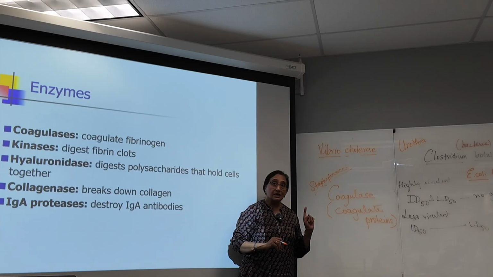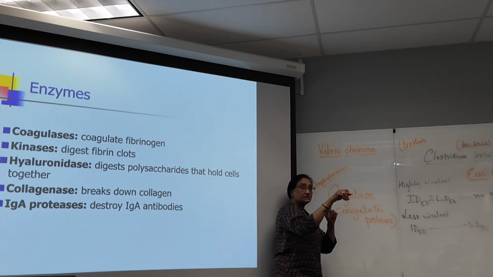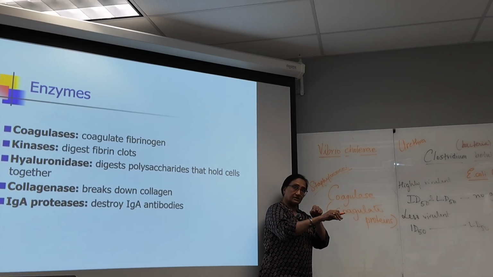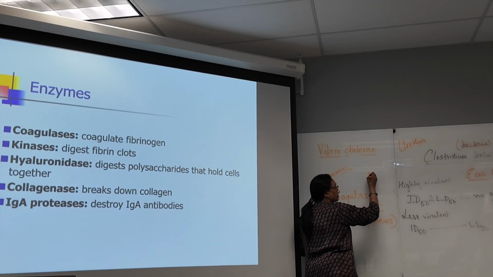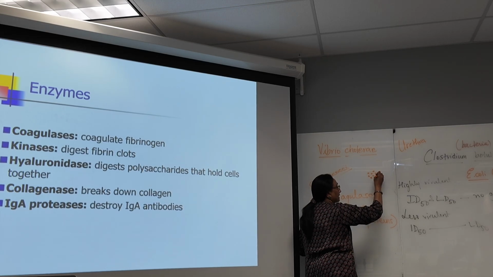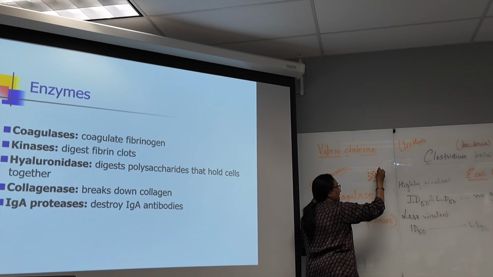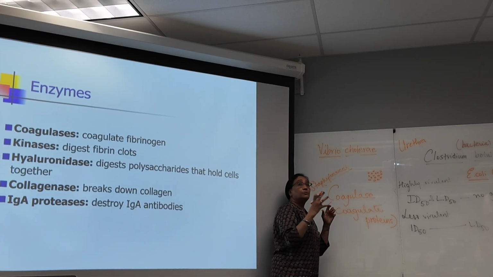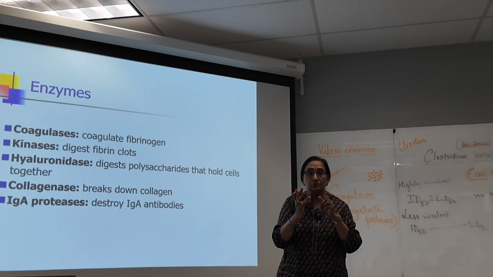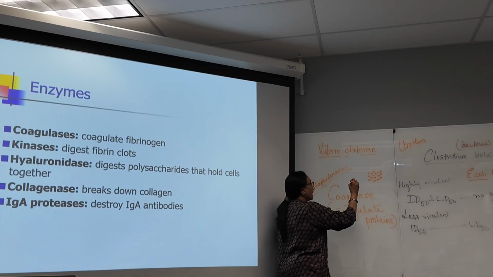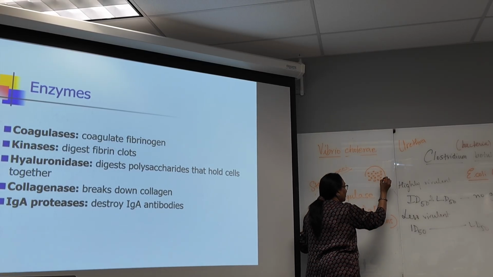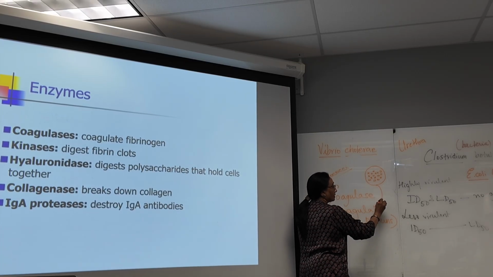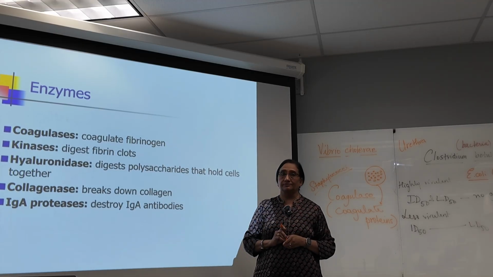So what does this help with? Let's say staphylococci gain entry into the skin through a wound, through a cut, and then they start multiplying. As they multiply, they produce this enzyme, and this enzyme will coagulate the proteins in the tissues or the connective tissue, so that this coagulated protein forms a wall around the multiplying bacteria.